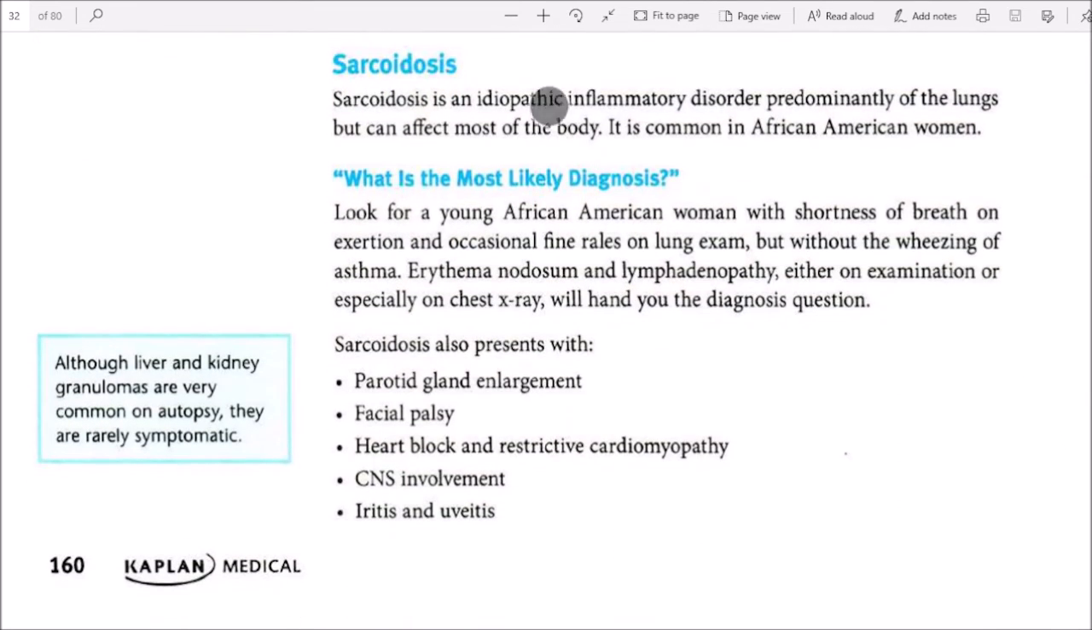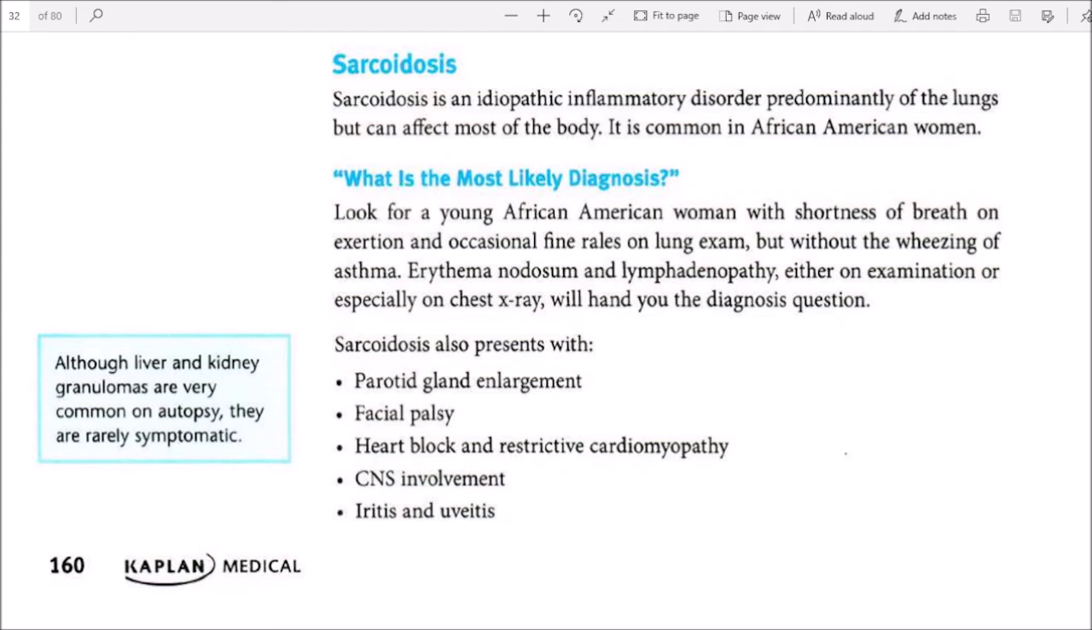Sarcoidosis. Sarcoidosis is an idiopathic inflammatory disorder predominantly of the lungs, but it can affect most of the body. It is common in African American women. What is the most likely diagnosis? Look for a young African American woman with shortness of breath on exertion and occasional fine rales on lung exam, but without the wheezing of asthma.